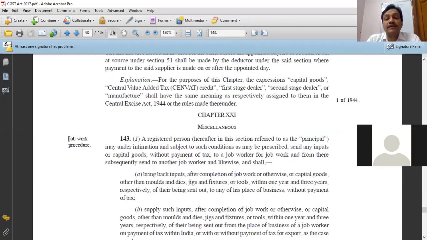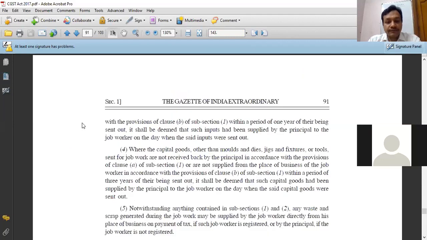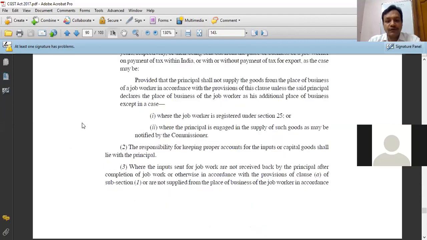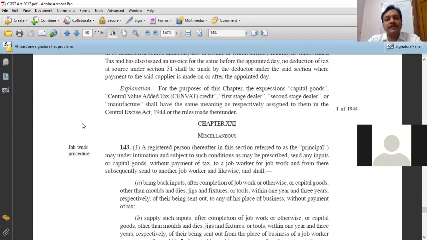In these cases, when someone sends the goods to another person, and when that another person completes his or her work, the goods have to be sent back by that another person to the original person who has sent the goods. But what procedure needs to be followed, that is explained in section 143. So we will discuss this section. The heading of section 143 is job work procedure. It's not a big section, it's a small section and it's a small topic.